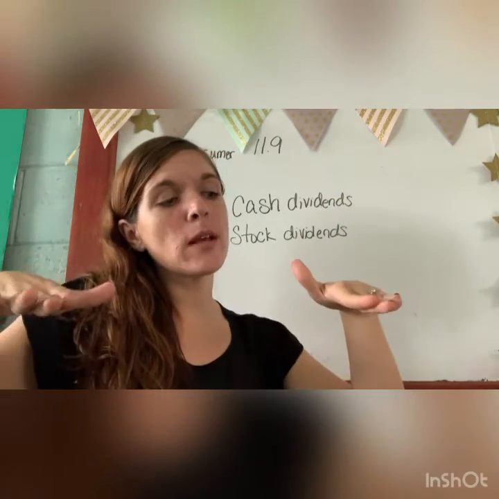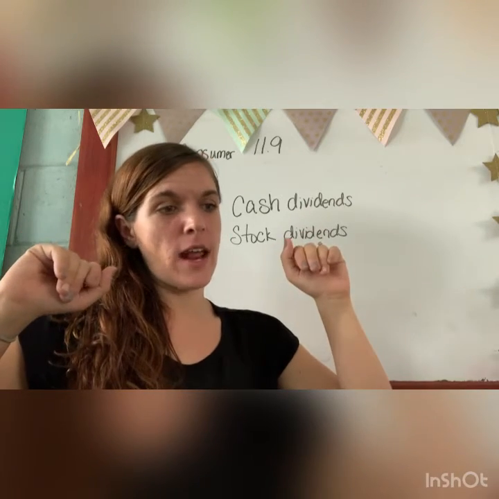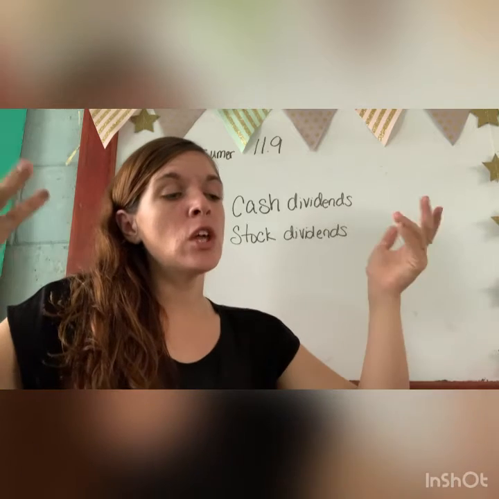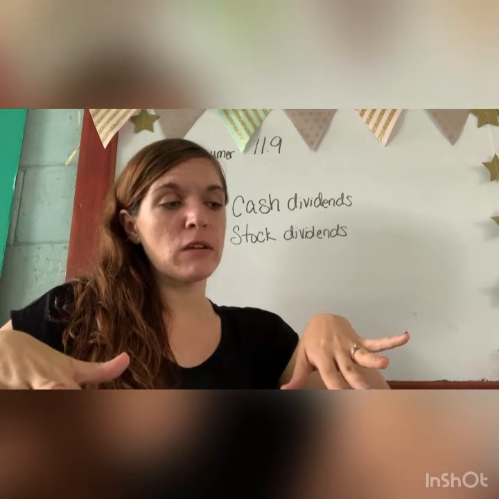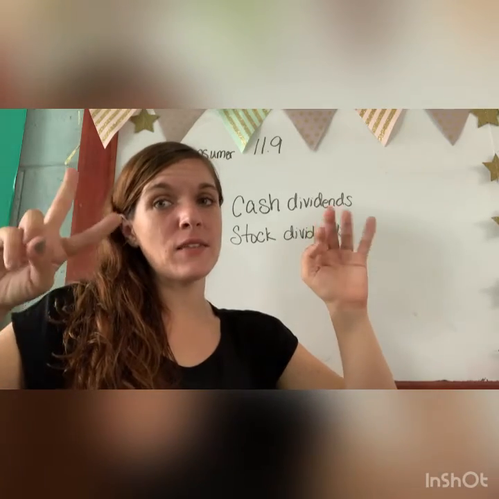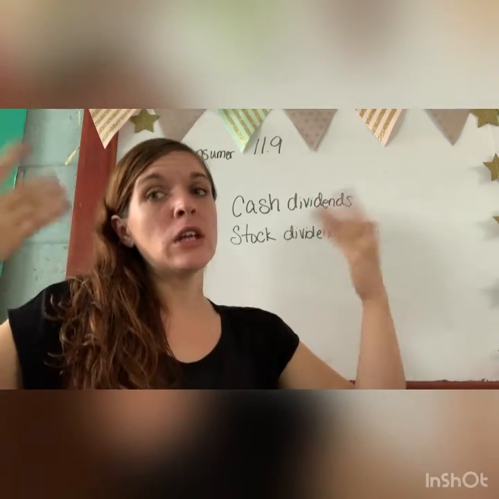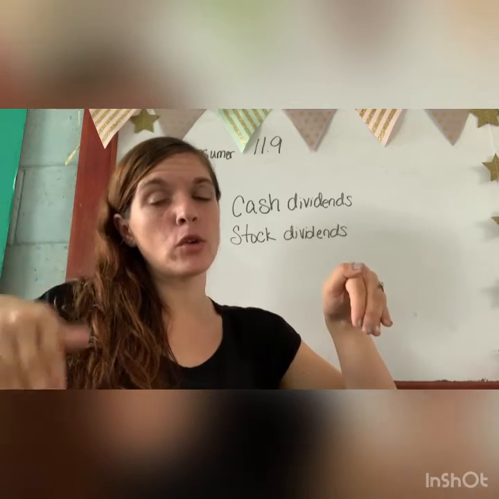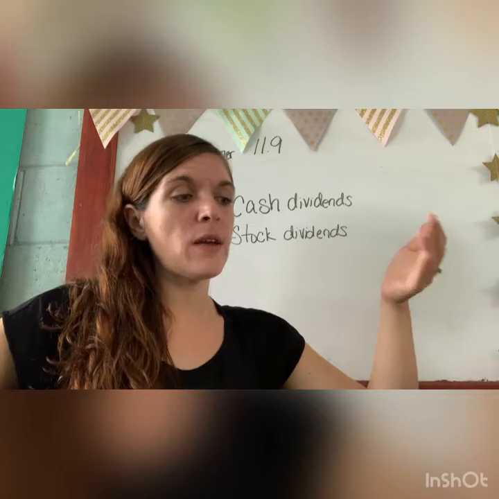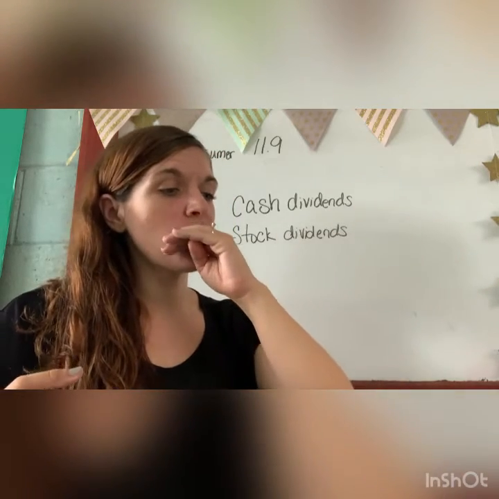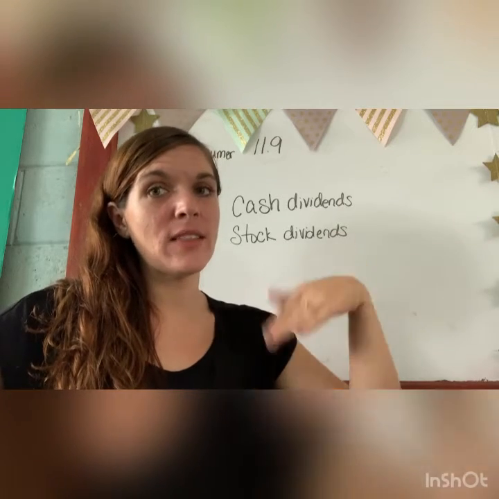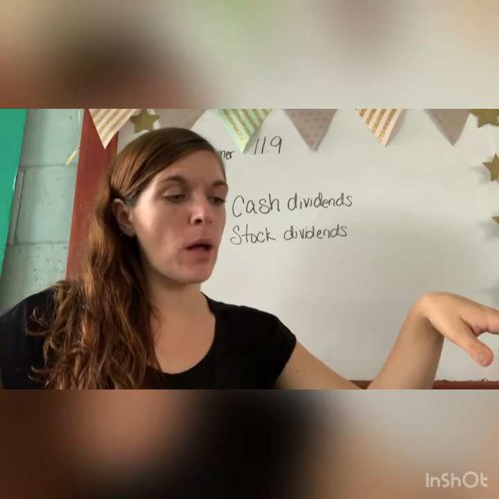One, the corporation board of directors declares a dividend. Like I said before, not all corporations do that. Number 2, the preferred stockholders get theirs first, so they set a dividend rate for the preferred stockholders. Number 3, they give it to the preferred stockholders. And then number 4, if there's money left over, if they decide to give it all the way out to the common stockholders, which they don't have to do, then they're going to pay out the common stockholders as well.